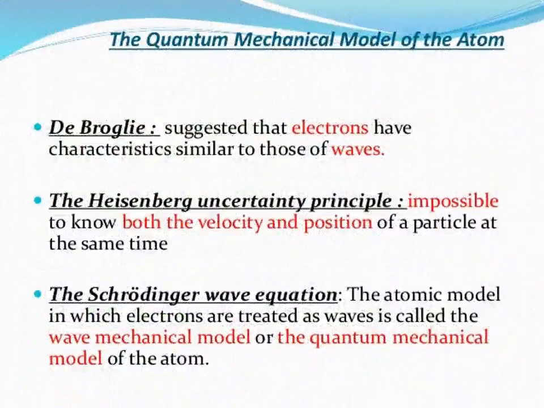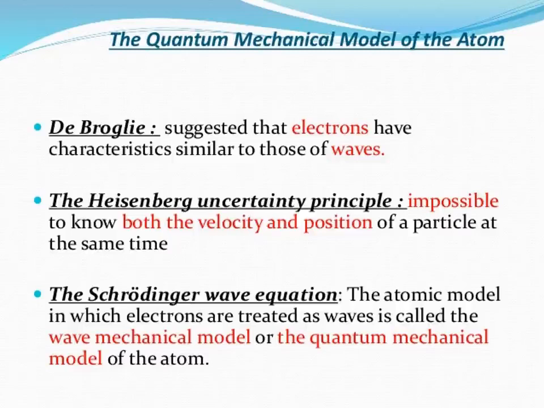First of all, what are the main features of the quantum mechanical model? This lesson is based upon the model of atom. Quantum means expressing things in mathematical expression, and that is what this quantum lesson is about. Here de Broglie's suggestion, the Heisenberg uncertainty principle, and the Schrodinger wave equation, these three are the most important for quantum mechanics.